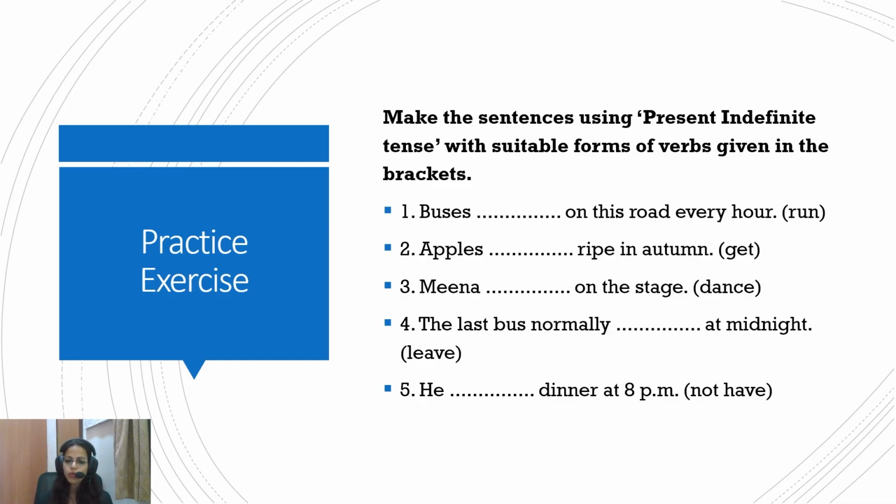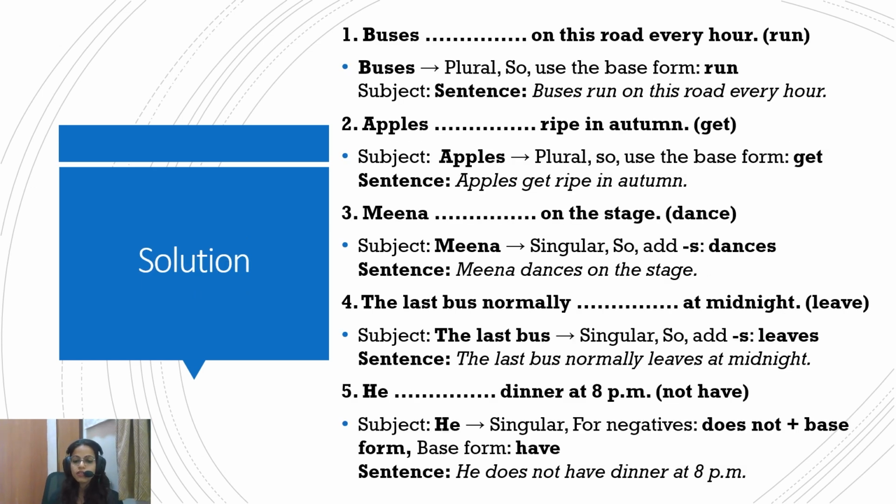The last bus normally dash at midnight. Again, singular, so we'll have to add s. The last bus normally leaves at midnight. He dash dinner at 8 p.m. Now you tell me, if it is negative, how are we going to do it? He does not have dinner at 8 p.m. We will add does when the negative word has been used. So if the subject is in singular form, we will use does, then not, then the base form of the verb. So he does not have dinner at 8 p.m.